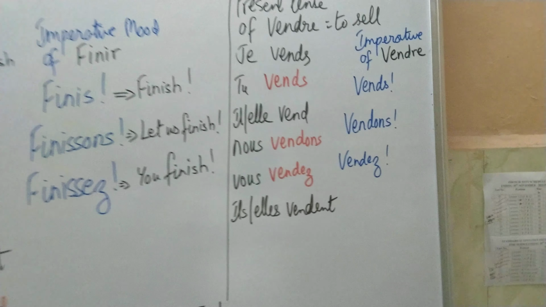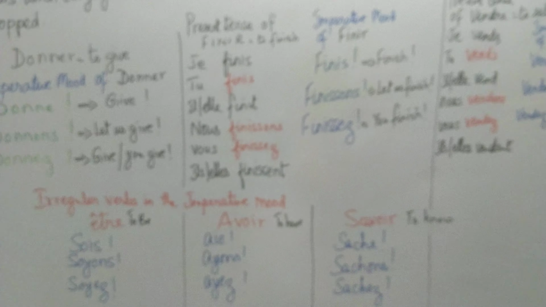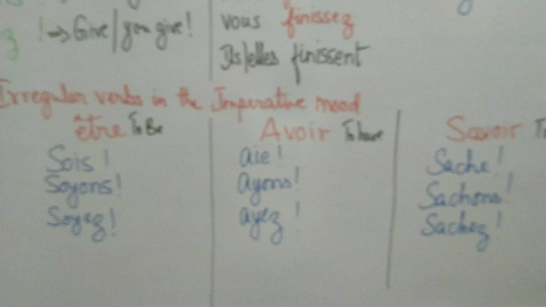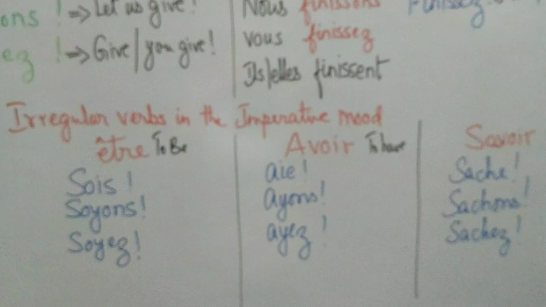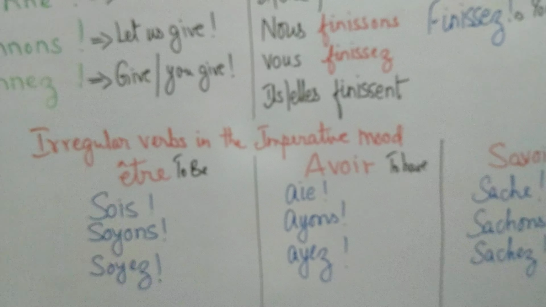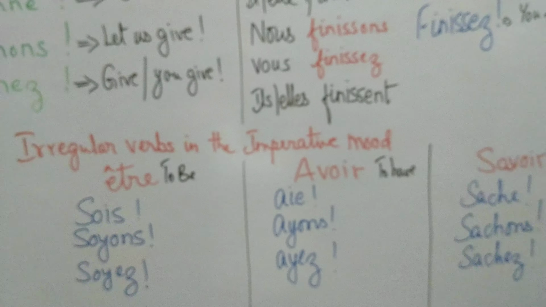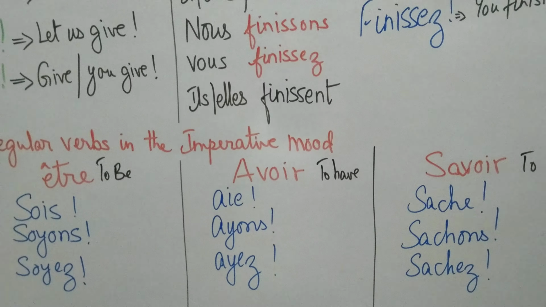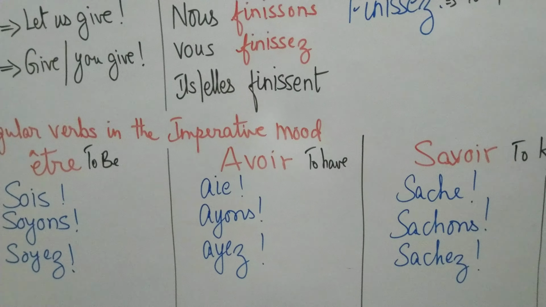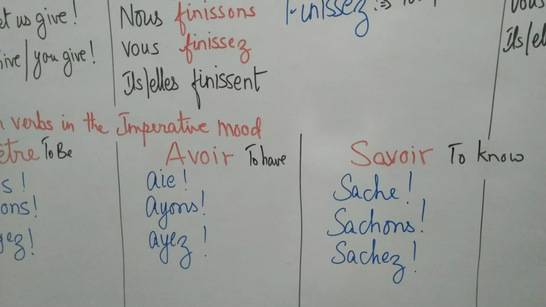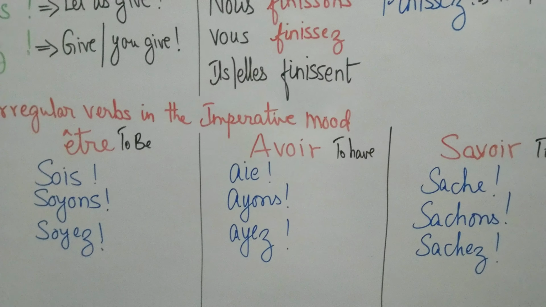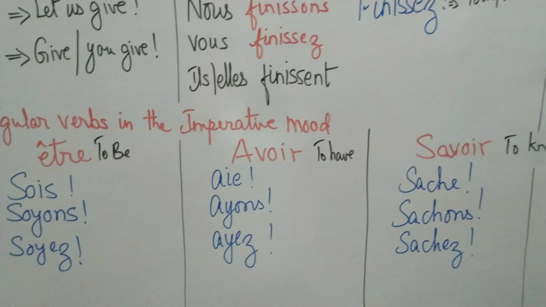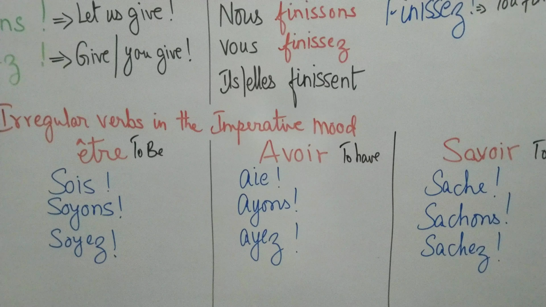Now, having known the imperative form of the regular verbs, there are three verbs which are irregular. Irregular verbs in the imperative mood. The first is the verb être. You must learn this by heart. Être is sois, soyons, and soyez. And avoir is aie, ayons, and ayez. And savoir is sache, sachons, and sachez. So, sois, soyons, soyez. These are not the regular present tense conjugations.